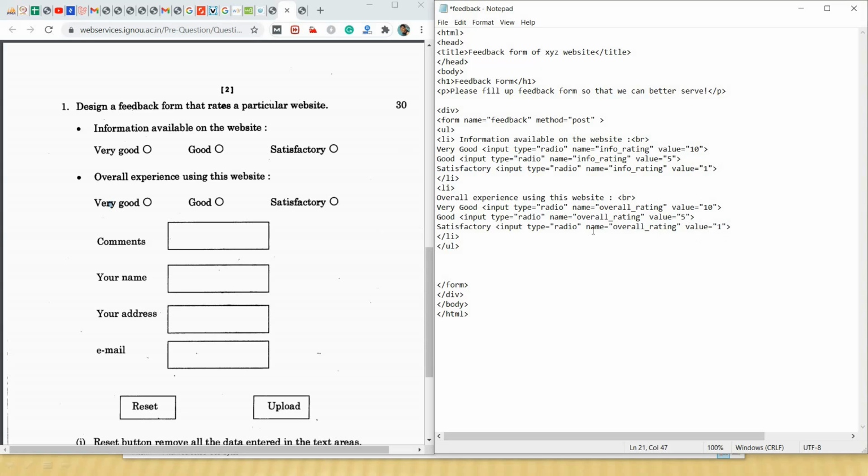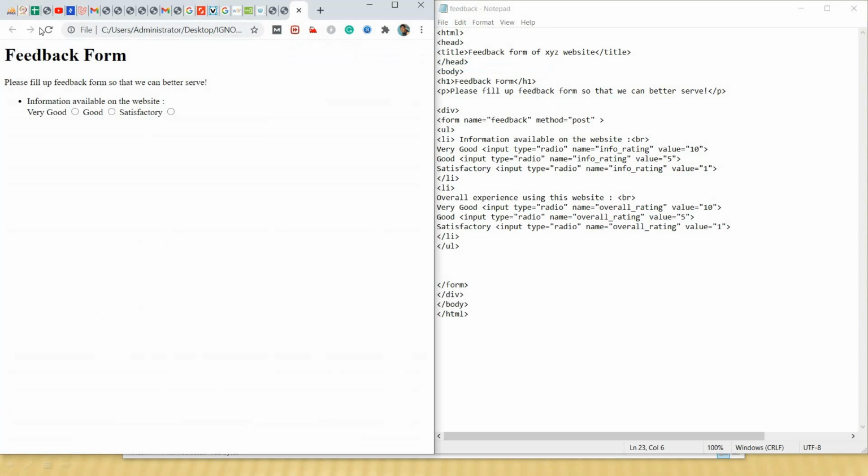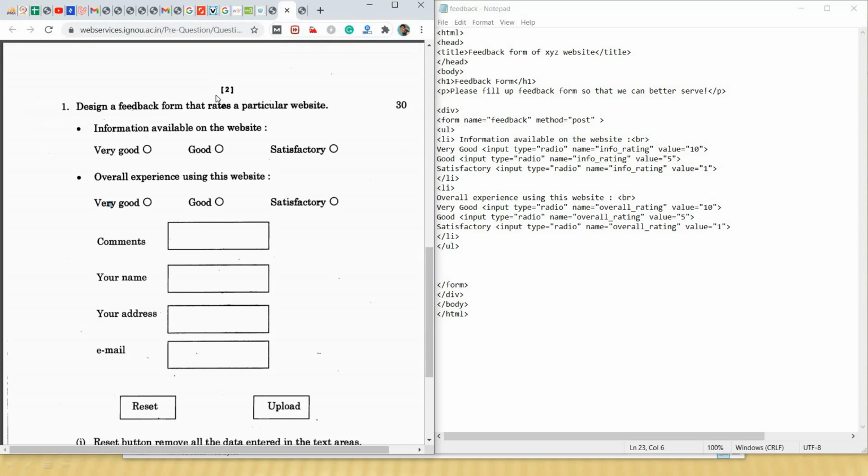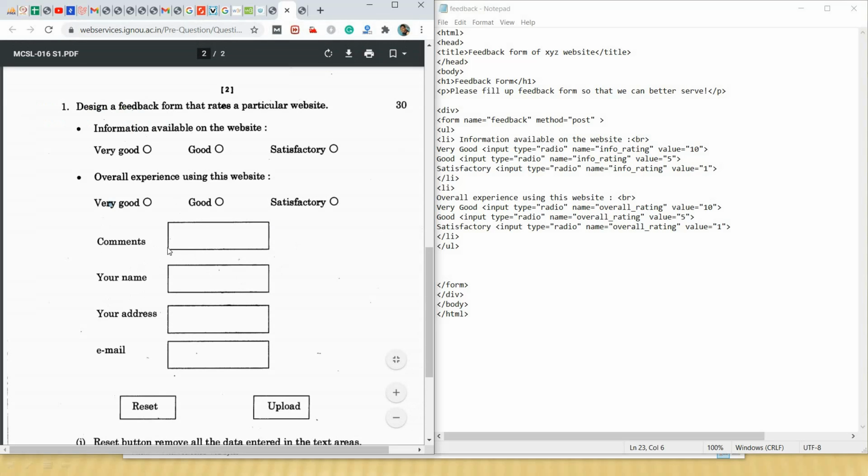Overall underscore rating. Now let's see, I am saving, then I will refresh. We have brought this one. Now we are good to go to the next thing.